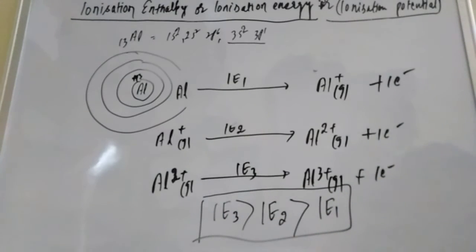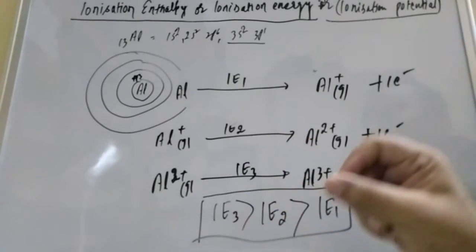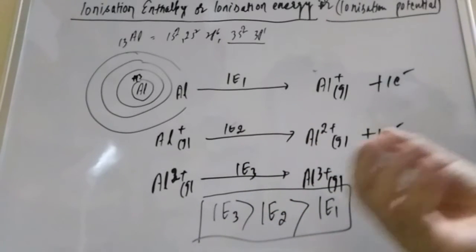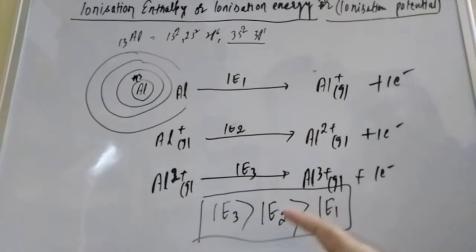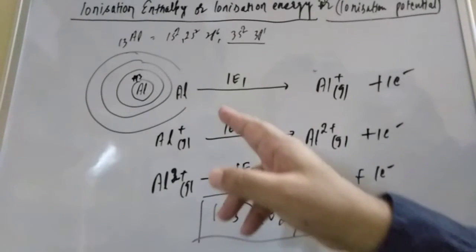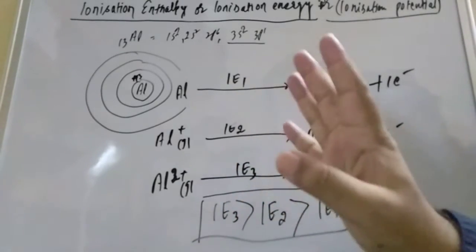There is a second way to understand this, student: the size of a cation is smaller than the normal atom. What will happen? If the cation size is smaller, more attraction will be there. Smaller the size, more the attraction. More attraction means more energy is required to remove the electron, which means ionization enthalpy will be high. So in a cation, the size is small, the attraction force is more, so ionization enthalpy is high.